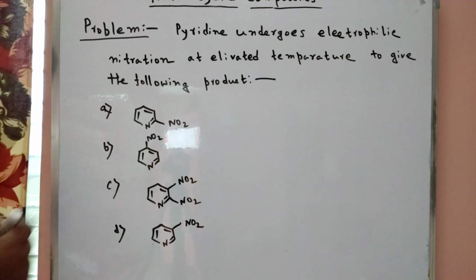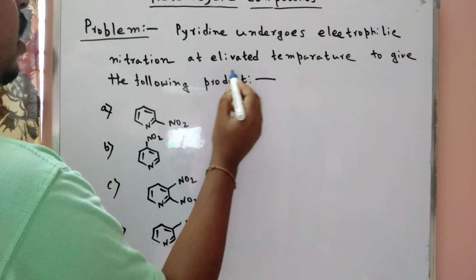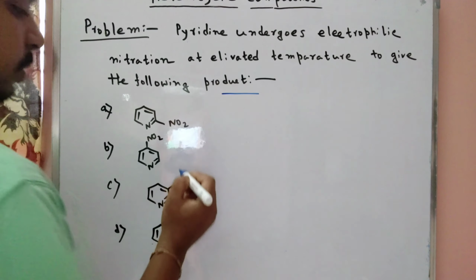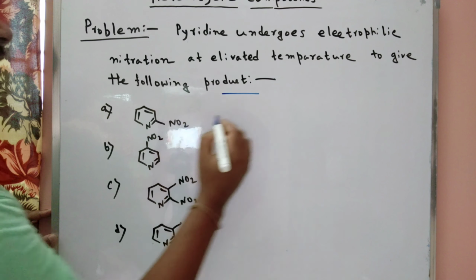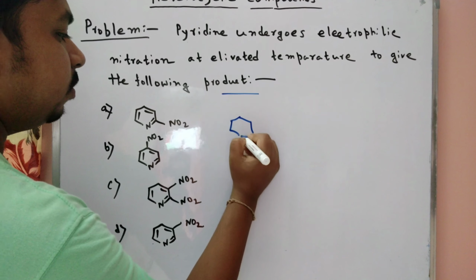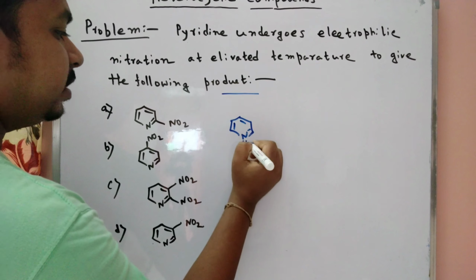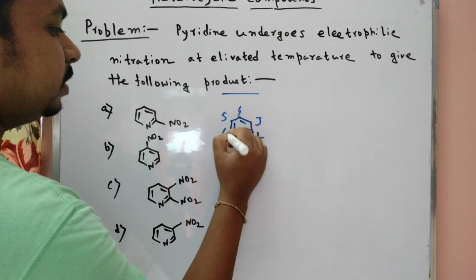Now one problem is given here: pyridine undergoes electrophilic nitration at elevated temperature to give the following product. Which product is formed? We know the number 2 position, and the positions are 1, 2, 3, 4, 5, 6.